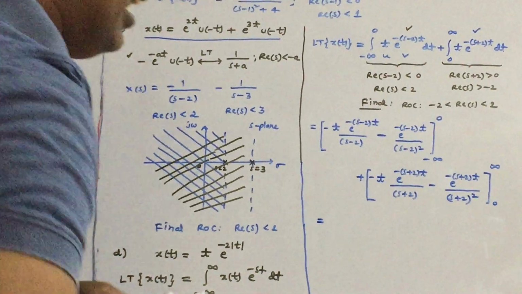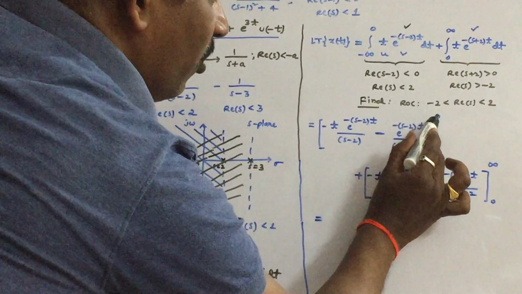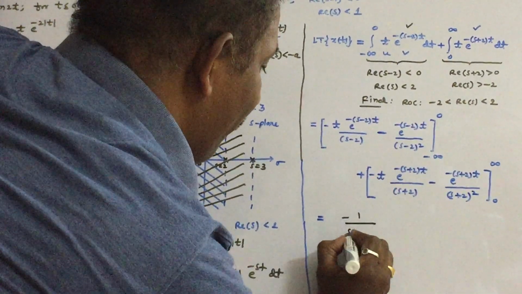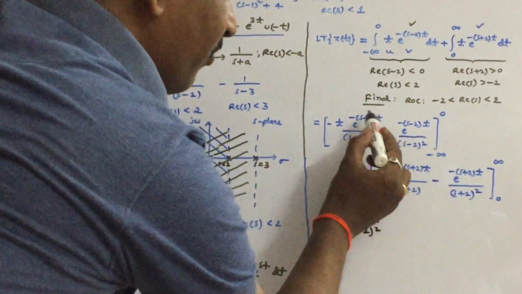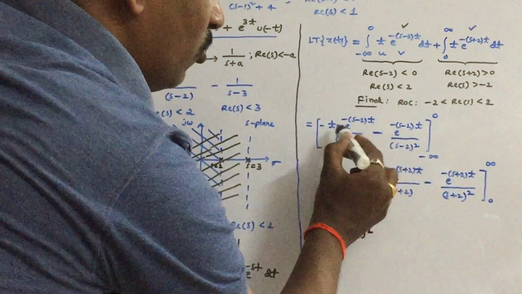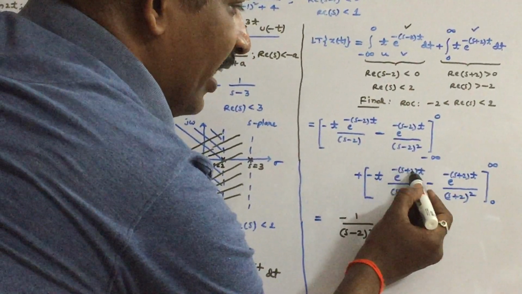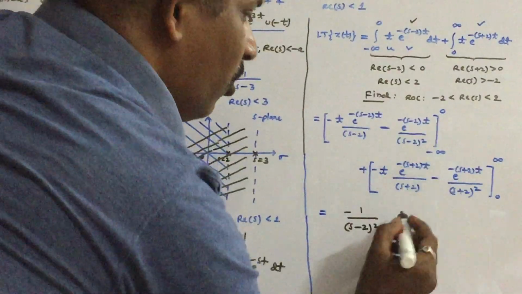So you can straightly find the answer. If you substitute the upper limit, the first term is 0, the second term is minus 1 by (s minus 2) whole square, because we have assumed s minus 2 is less than 0. If you substitute the lower limit, these two terms are 0. Similarly, we have assumed s plus 2 is greater than 0, so if you substitute the upper limit, these two terms are 0.